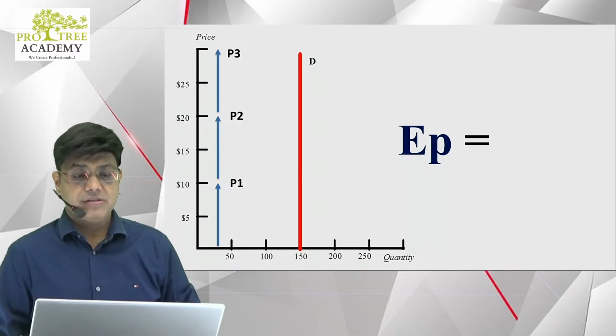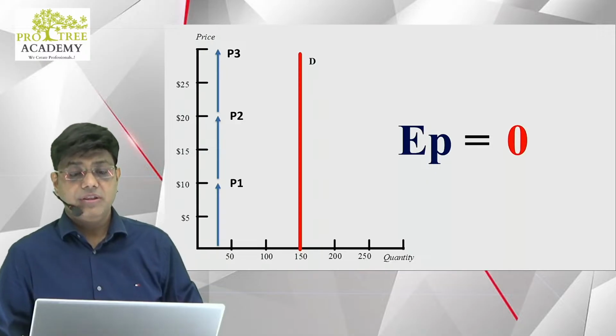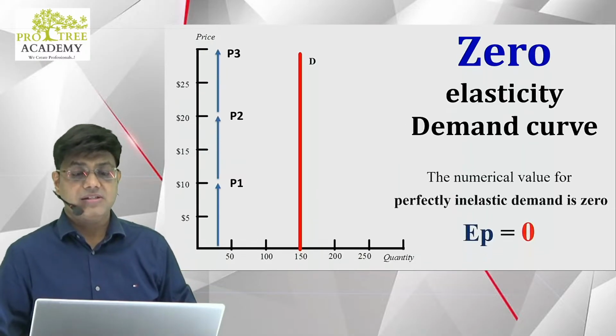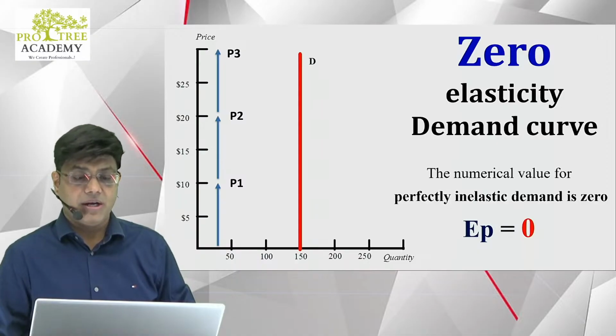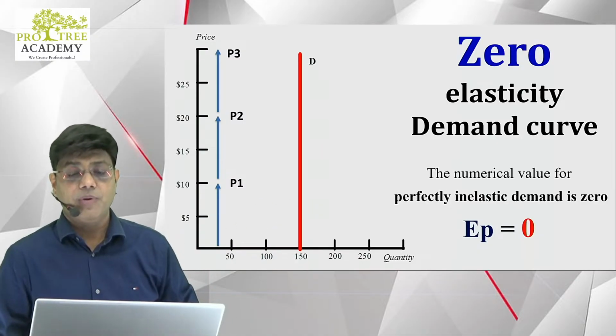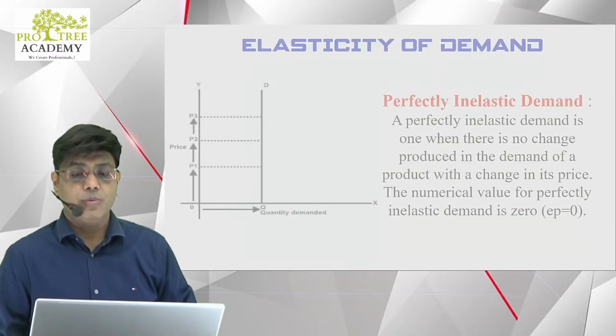In such a case, the demand is inelastic. The demand doesn't change. The demand is inelastic. Zero elasticity demand curve. The numerical value of perfectly inelastic demand is 0. All right, that's how it is.